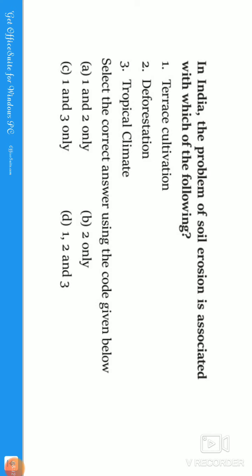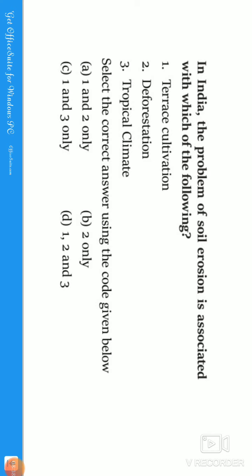If you do not have the roots in the soil, then soil erosion will take place easily, guys. Why? Because there is no one to prevent the water. Otherwise the trees will prevent water to some extent, so the soil does not erode, guys. So deforestation is an issue associated with soil erosion, guys.